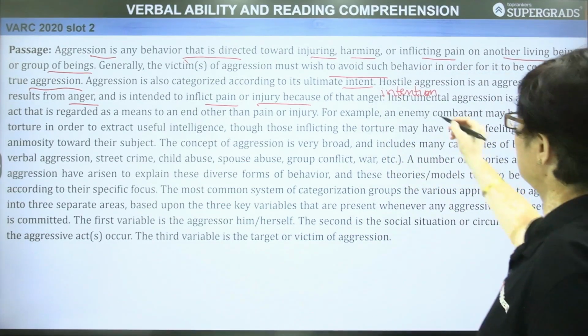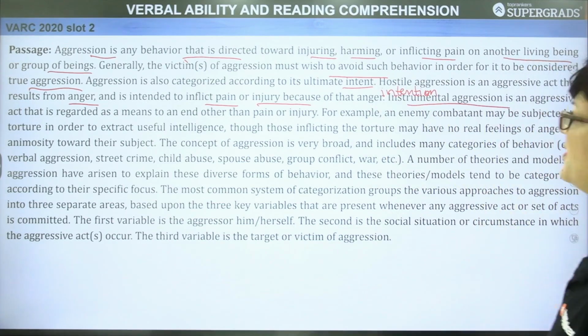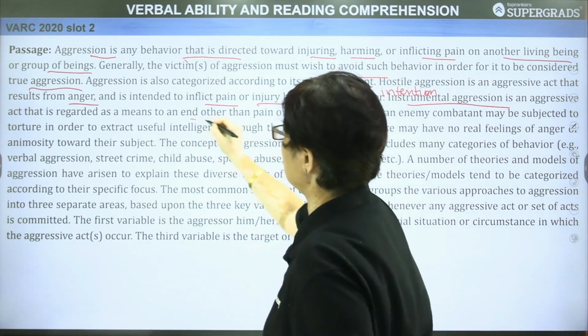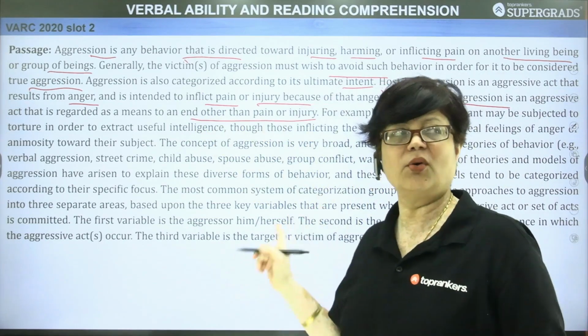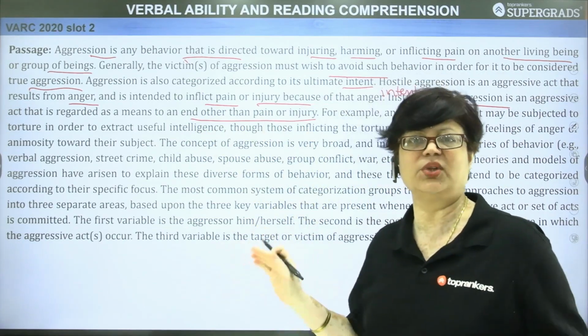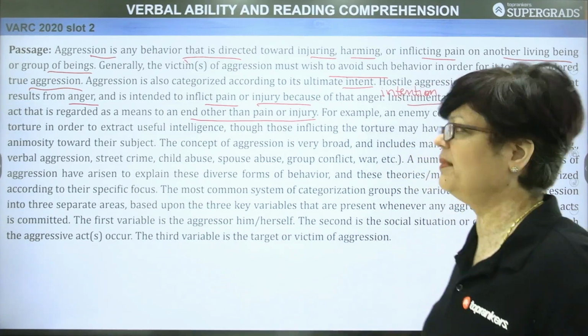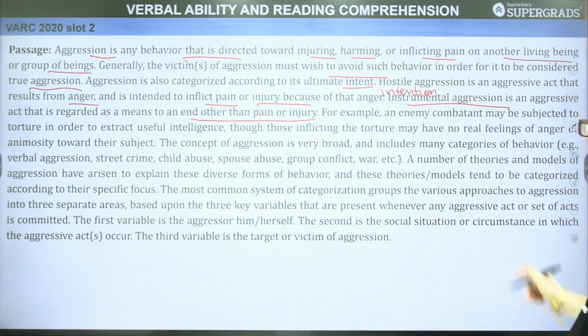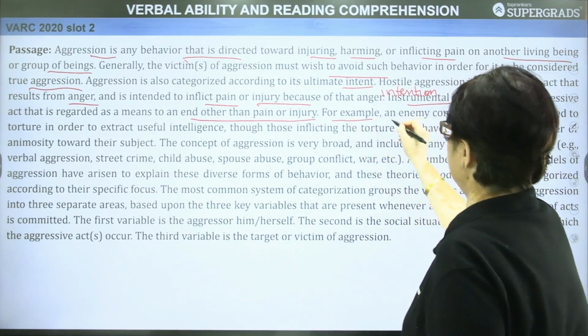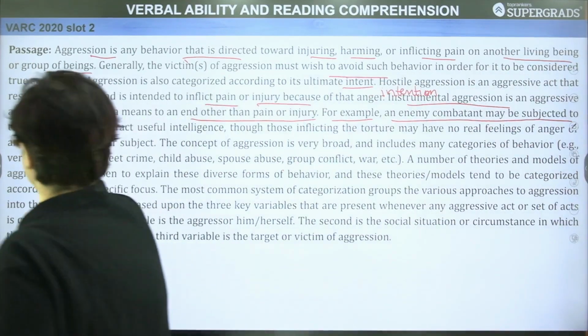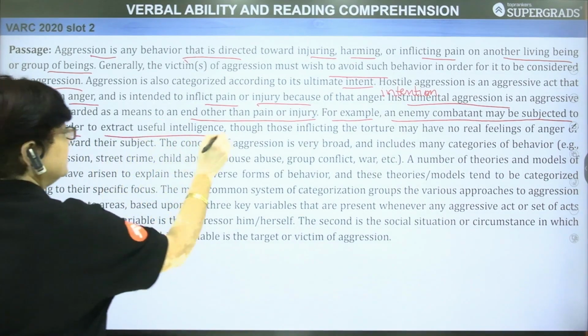Instrumental aggression, now this is another type of aggression, is an aggressive act that is regarded as a means to an end rather than pain or injury. Now it has no special purpose of giving someone pain or injury. It has some other purpose, some other meaning. For example, now he gives us an example. An enemy combatant may be subjected to torture in order to extract useful intelligence.